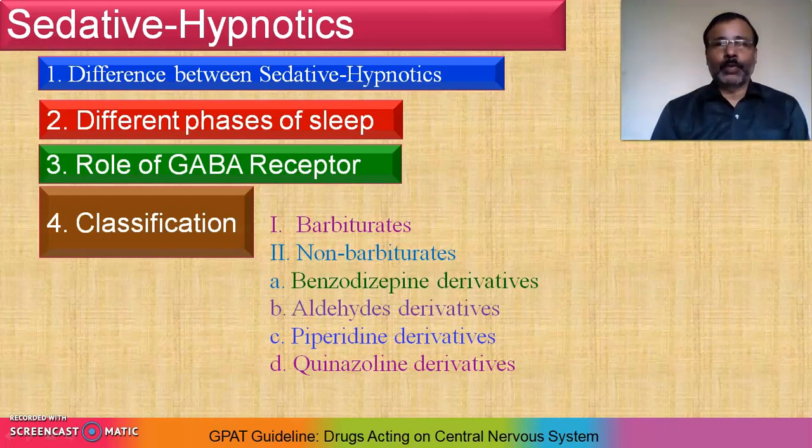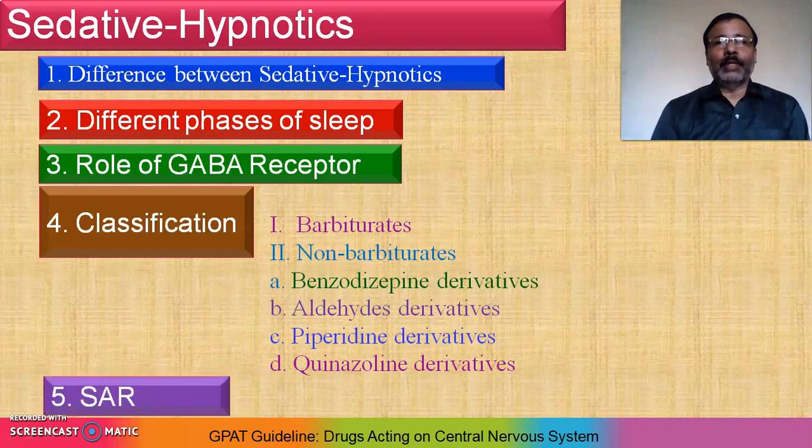Then after classification, the structure activity relationship. Here you have to focus on the barbiturate derivatives. So you have to study the structure activity relationship related to barbiturate derivatives. Right. While studying the mechanism of action of each category, no doubt each drug shows a different kind of mechanism of action, or they act differently. So you have to enlist the mechanism of action of each category. In this way you have to study the sedatives and hypnotics.